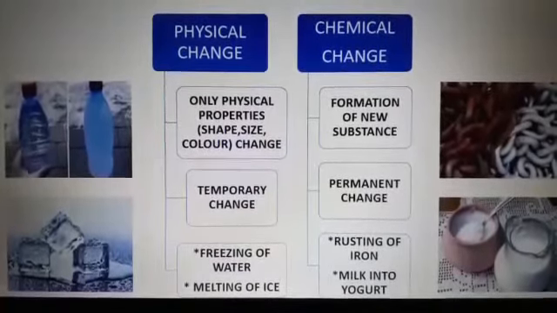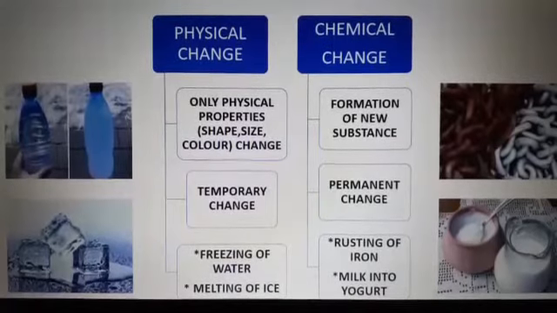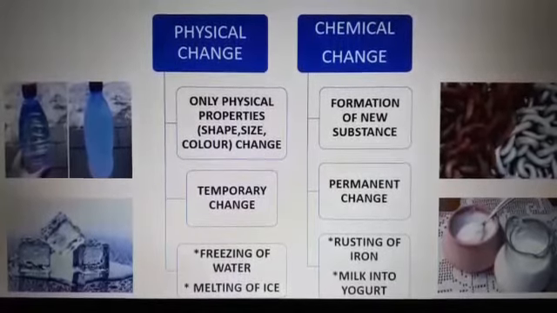It has a property that it is not able to reverse, so we come to know that it is a permanent change. Next example is rusting of iron and milk into yogurt.